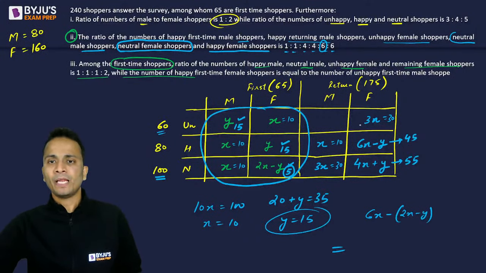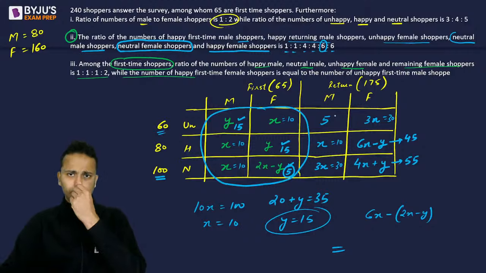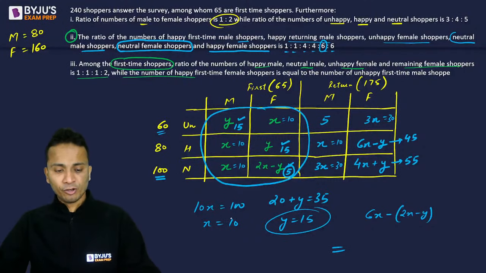60 होना चाहिए. So 30, 15 and 10 is 55. So 60 में से 55 minus कर दिया, ये value 5 आ जाएगा. Okay. Now the entire table is in front of you.